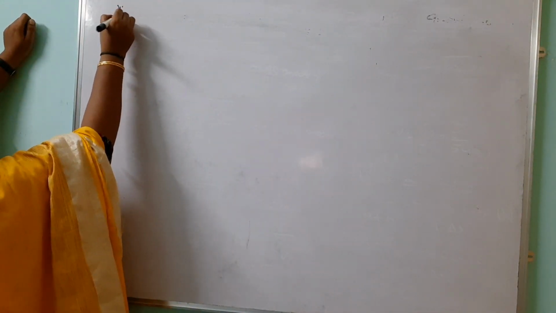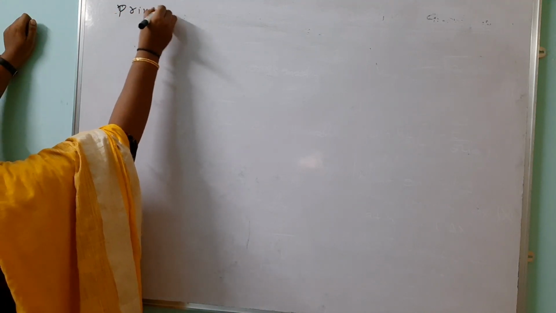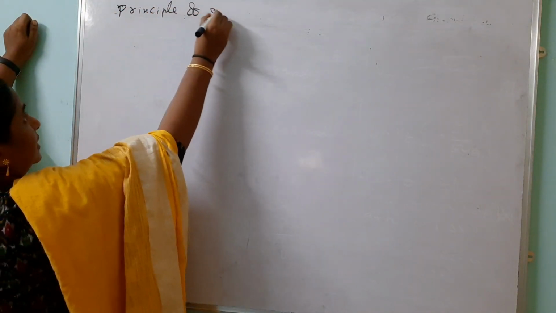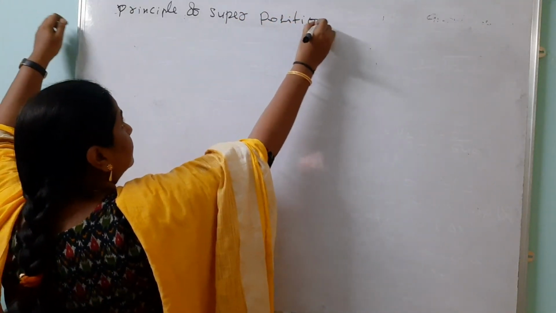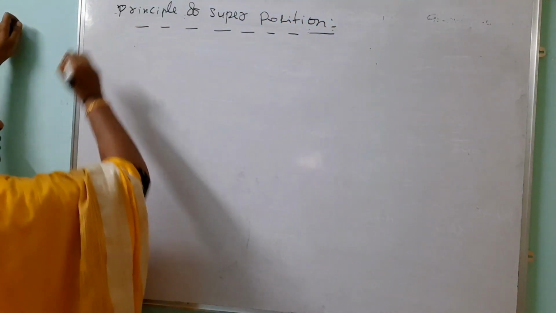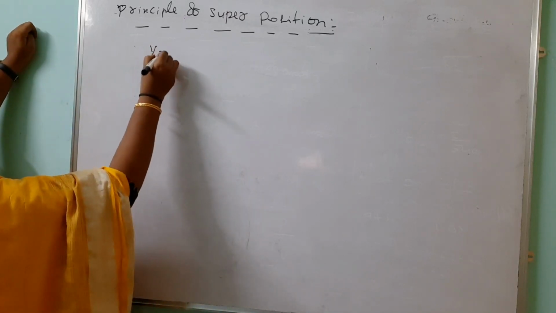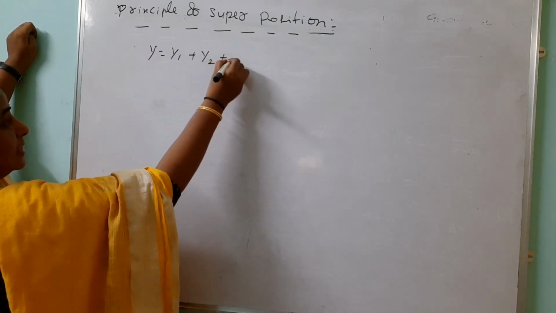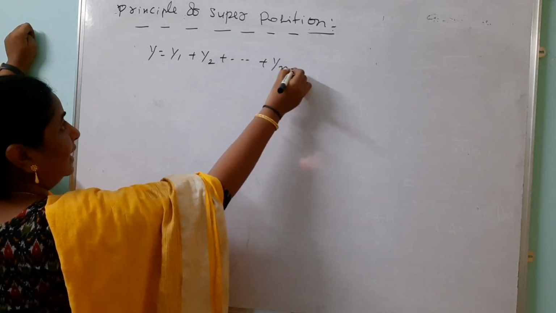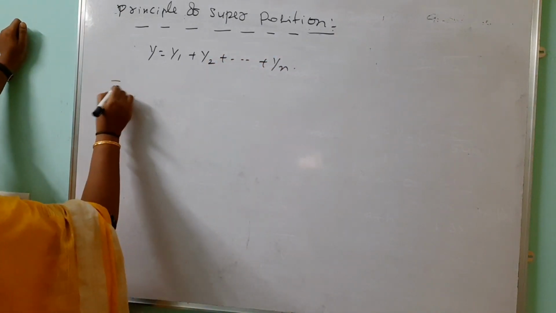Principle of superposition. Look here, y equals y1 plus y2 up to yn, where y1 is the first wave displacement, y2 is the second wave displacement, and like that yn. We are taking only two waves.